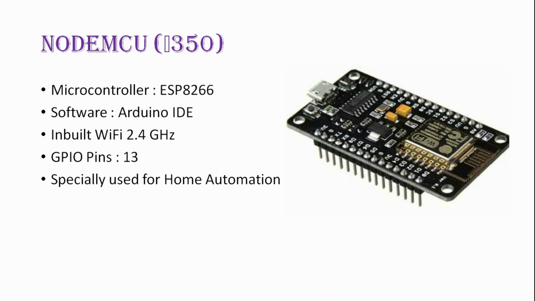Next development platform is NodeMCU. Its pricing range is 350 rupees. The microcontroller used in NodeMCU is ESP8266. The software used to program the ESP8266 board is Arduino IDE, and it has inbuilt Wi-Fi 2.4 GHz. It has general purpose input output pins 13, specially used for home. You can program this board through the USB port, and this is a very small board as you can see, which can be used for home automation based projects.